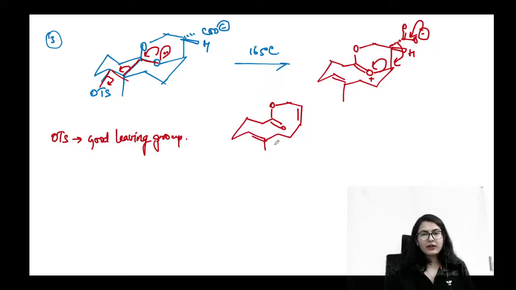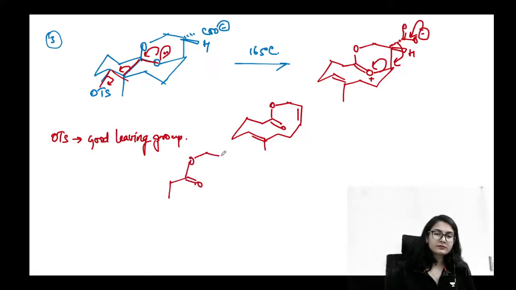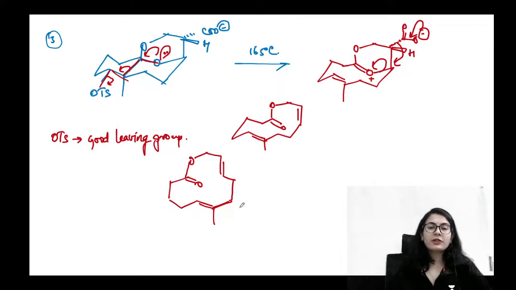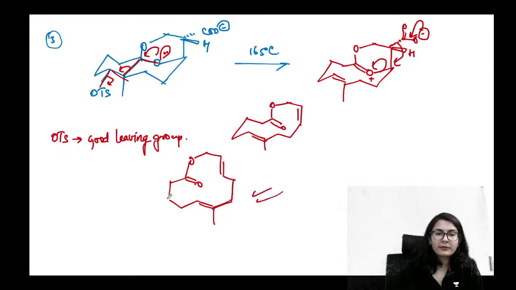So this is how the molecule is going to look. This is the whole molecule. All right, you can just count the number of double bonds and the number of electrons. Okay, this is the answer after fragmentation.